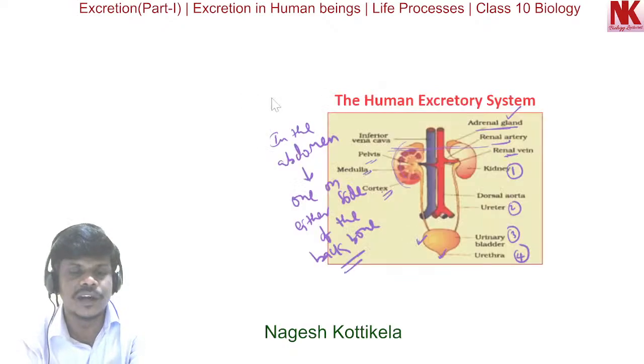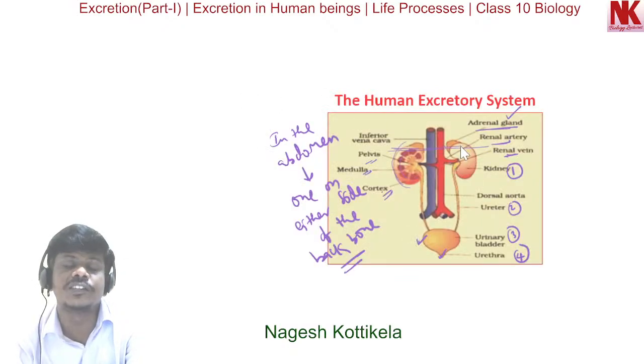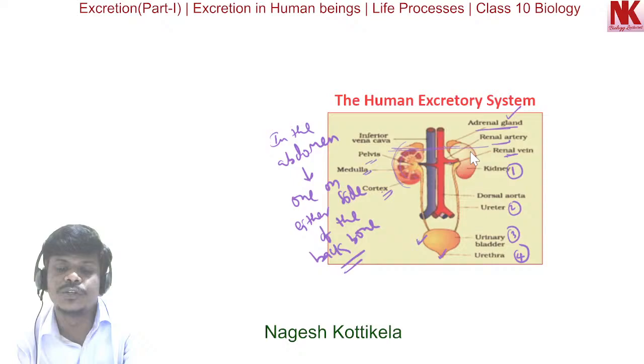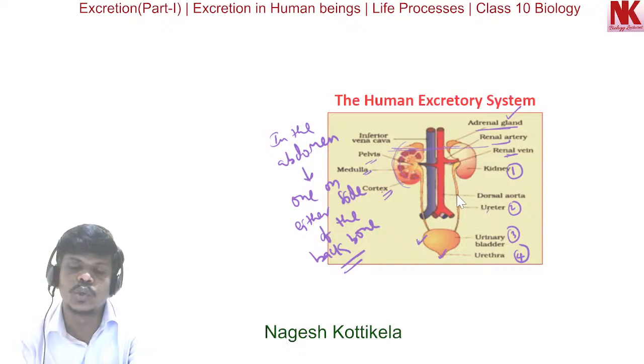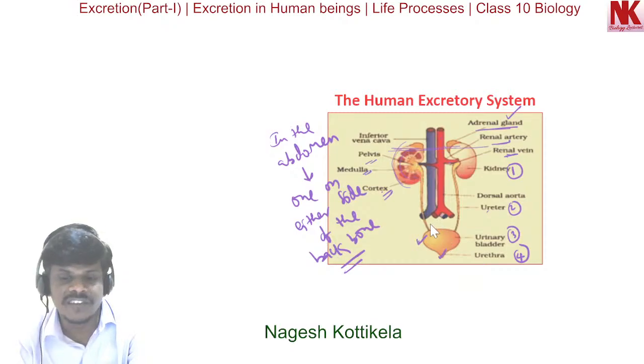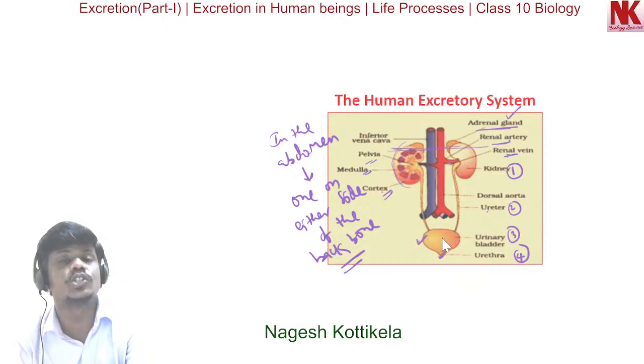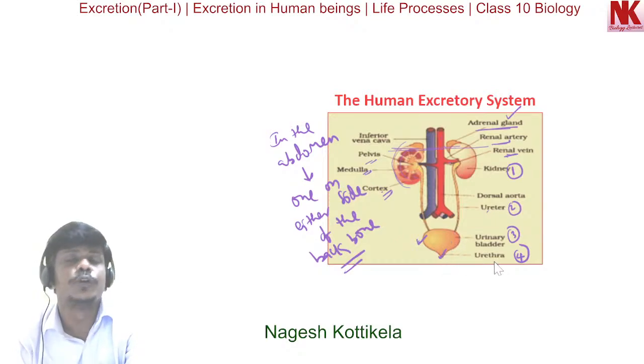After that, it is passed out of the body through this urethra.